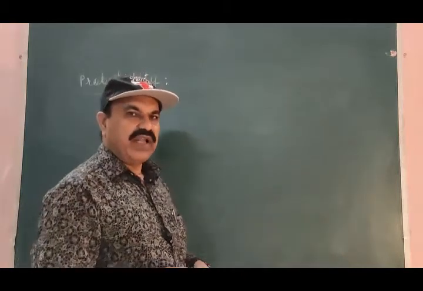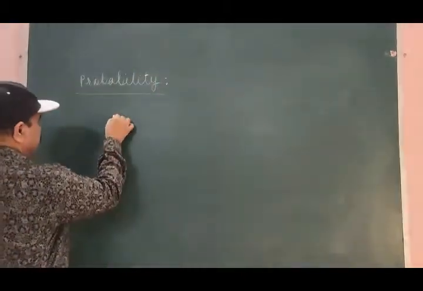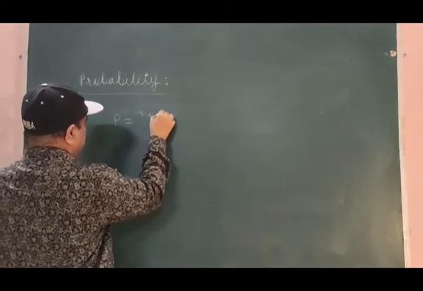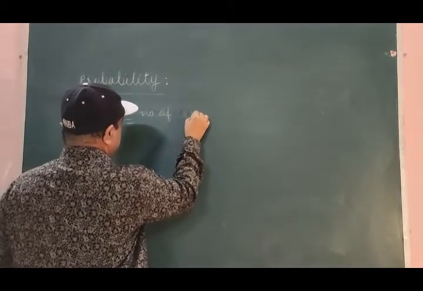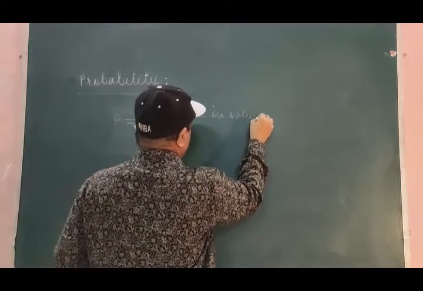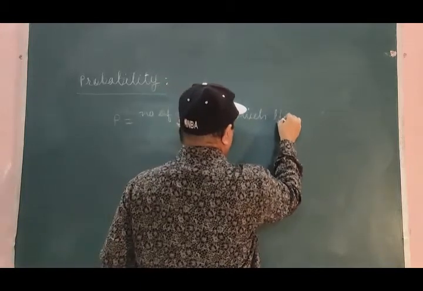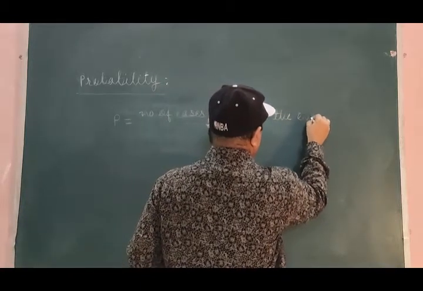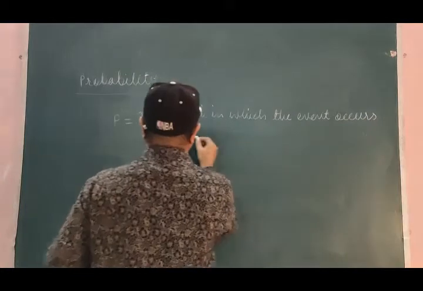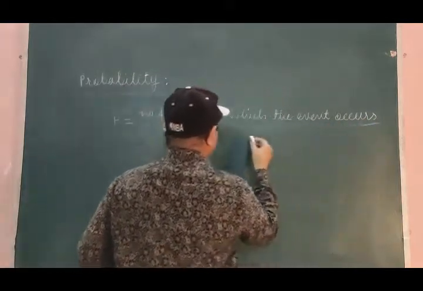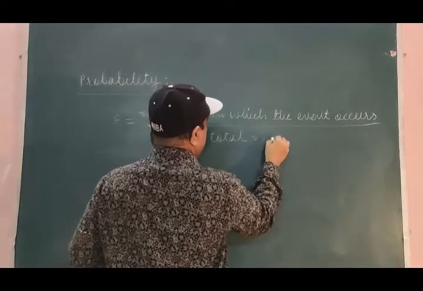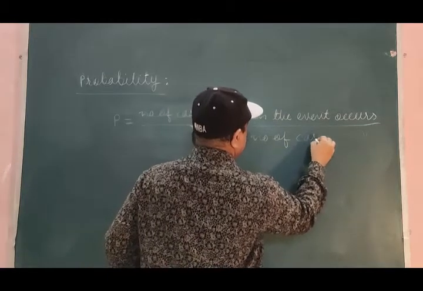Mathematically, I may write the formula for this probability as P is equal to number of cases in which the event occurs divided by total number of cases.